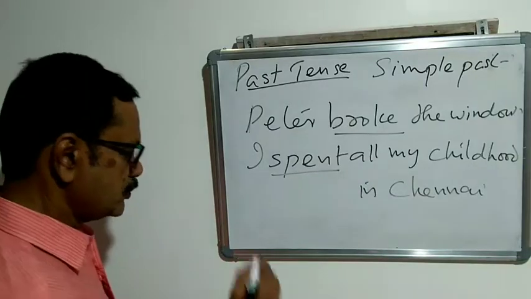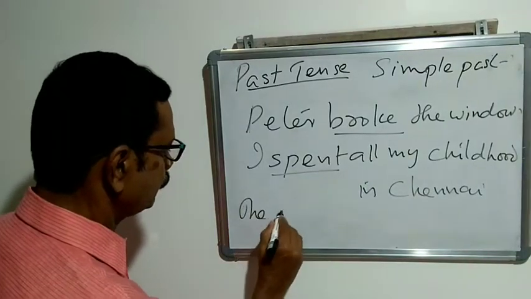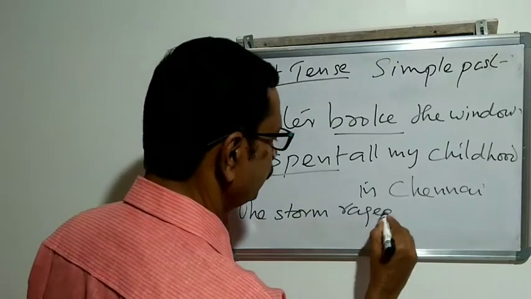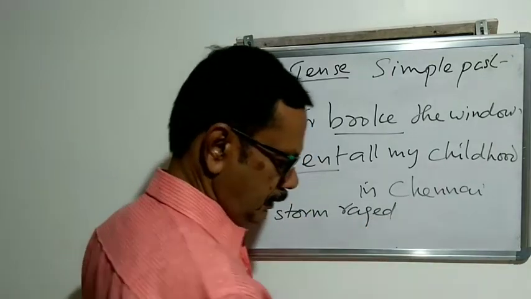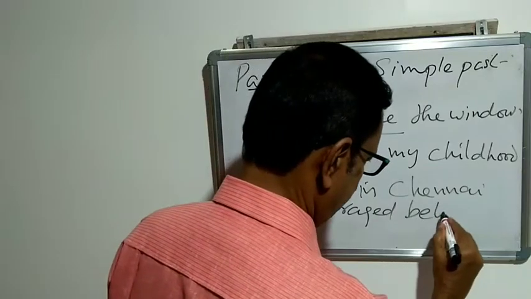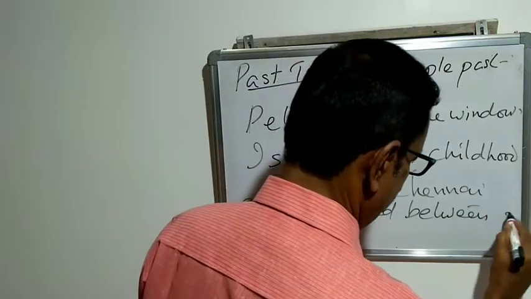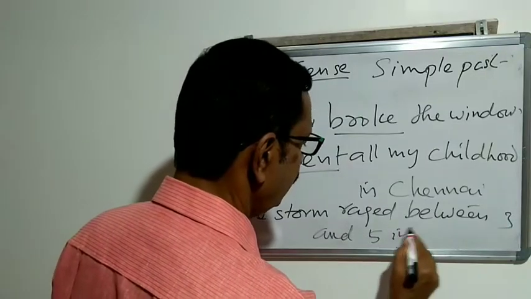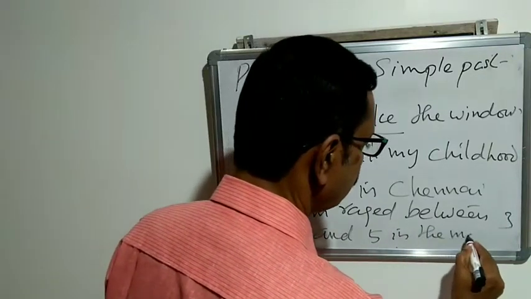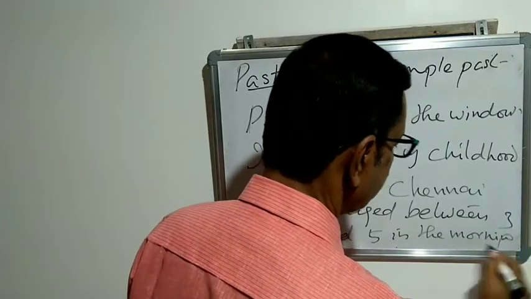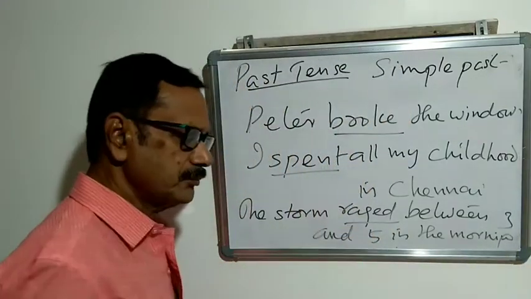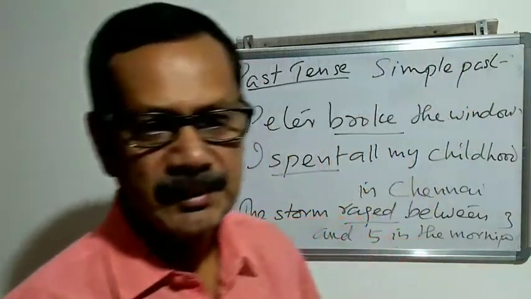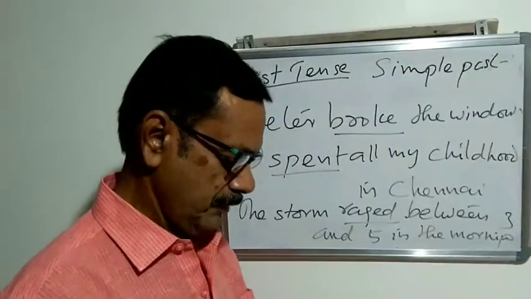Another example: the storm raged between 3 and 5 in the morning. Storm raged, that is a heavy storm in the morning, between 3 and 5.